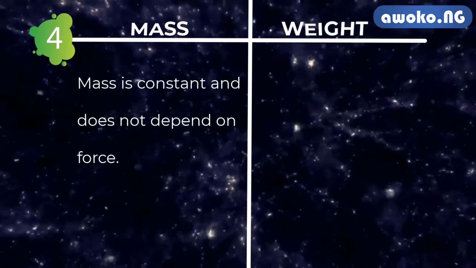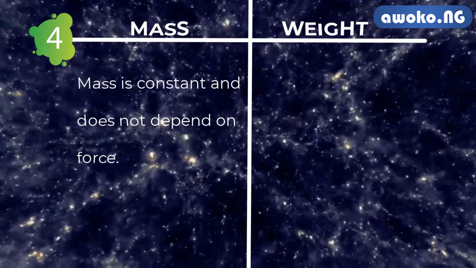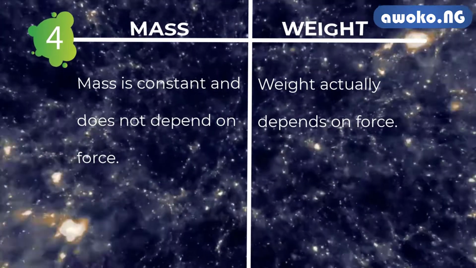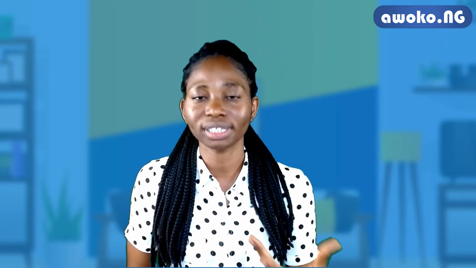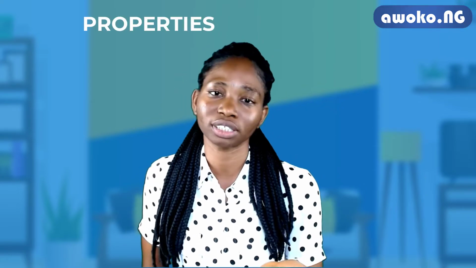Another difference between mass and weight is that while mass is constant and does not depend on force, weight actually depends on force. So having discussed mass and weight, and having a basic understanding of what matter is, we could now delve into the properties of matter.